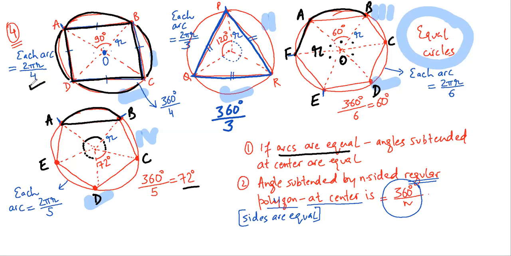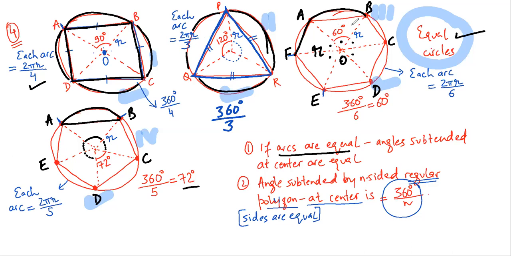I hope this is clear. Now, again, if you see this figure, there are 3 chords. This is the first chord, this is the second chord, this is the third chord. Again, the radius: I've told you that these are equal circles. Each arc would be of length 2 pi r by 3. I hope the logic is clear.